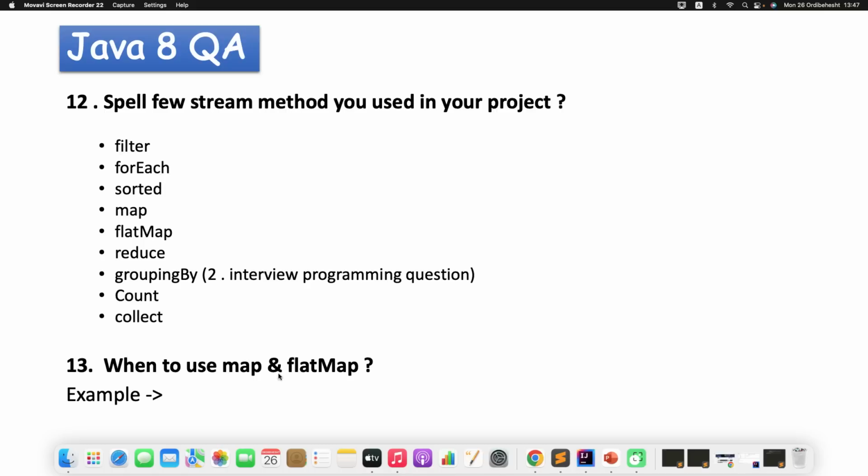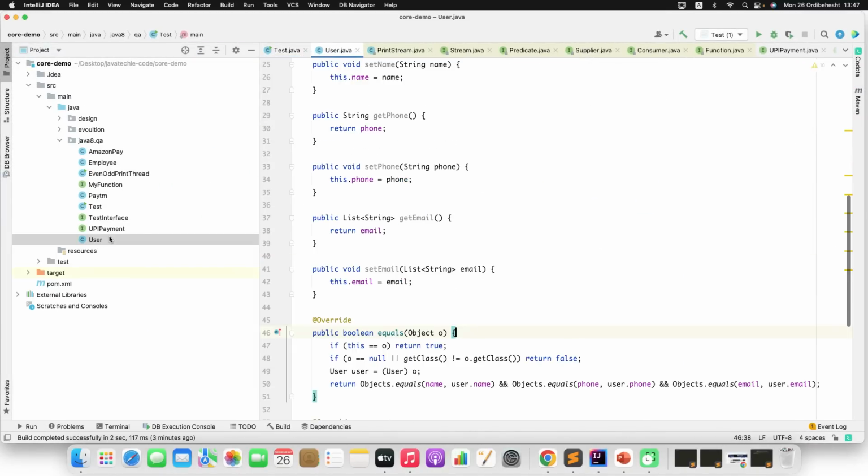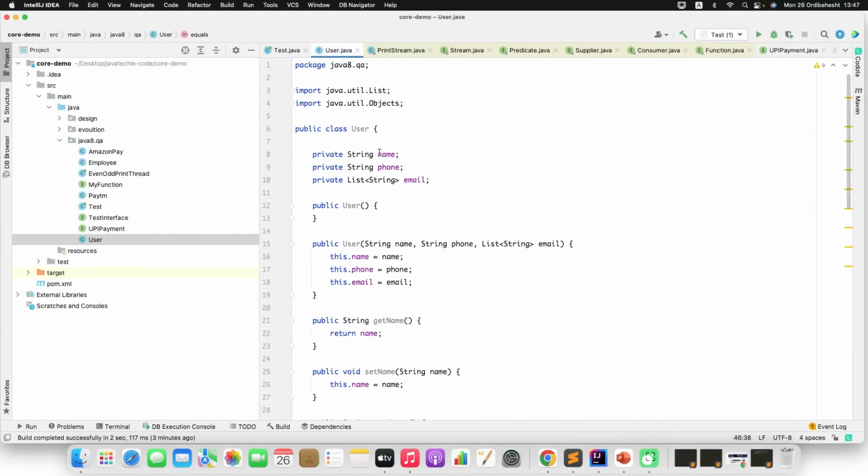When to use map and flat map. This is one of the common interview questions. If you are mentioning Java 8, then most probably you will get this question. So let me demonstrate the use case of when to use map and flat map directly. Let me go to my IntelliJ IDE. You can see here in my IntelliJ IDE I have a class called user. If you observe inside this user, I have three fields: name, phone, and a list of email IDs of that particular user.